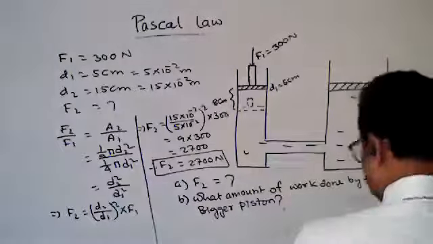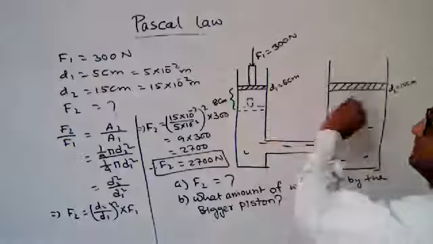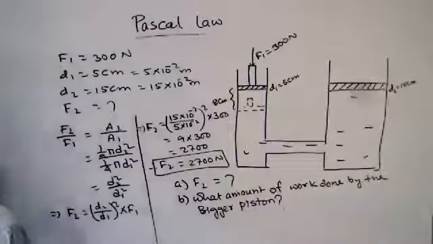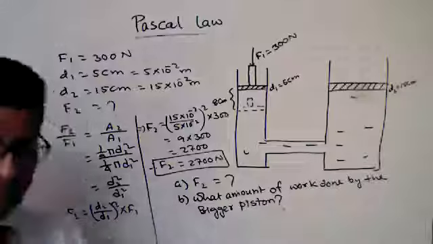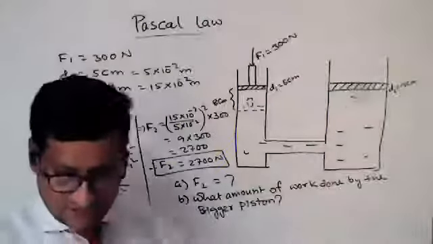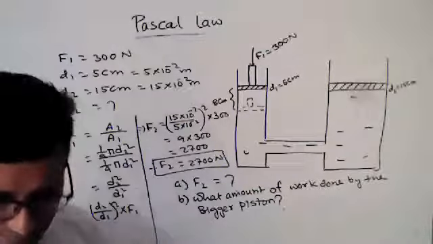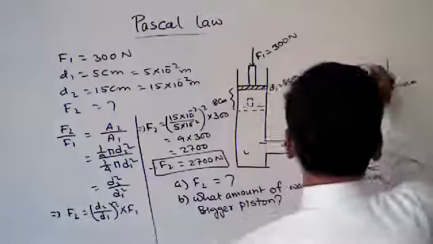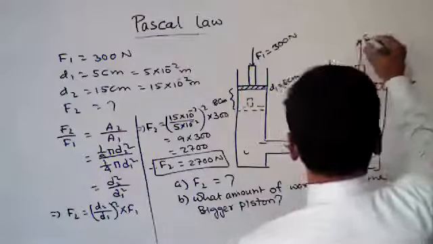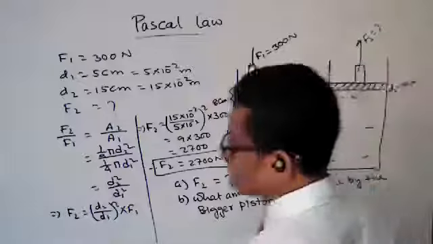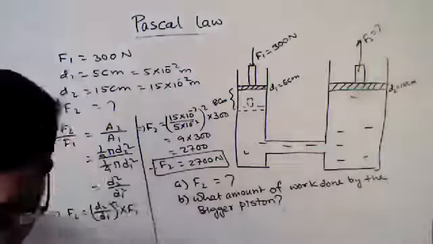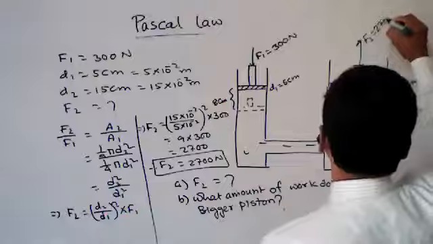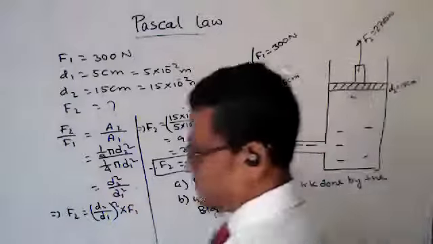You have to remember this: the force on the bigger piston will be bigger than on the smaller piston. The direction of the force will be in this direction. So F2 equals 2700 Newton.